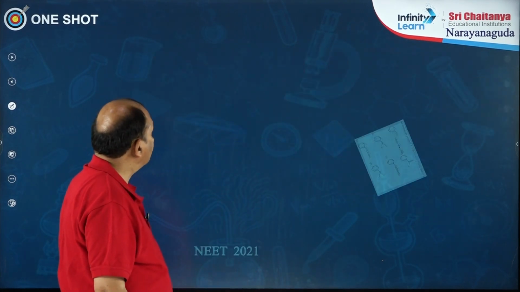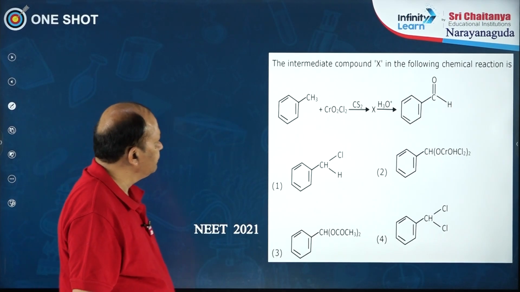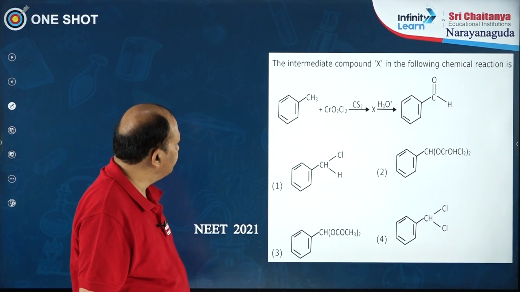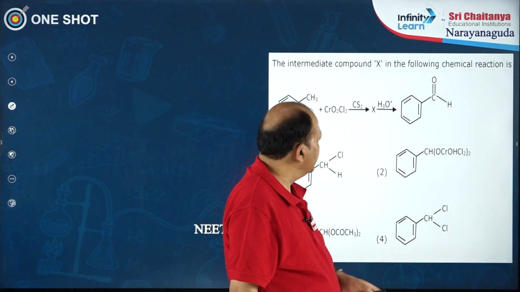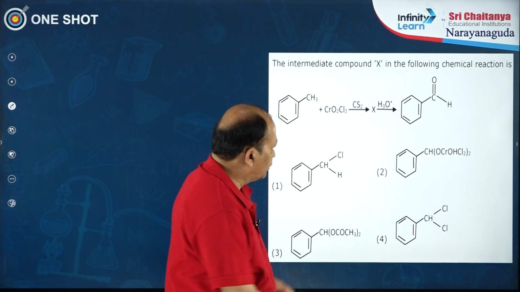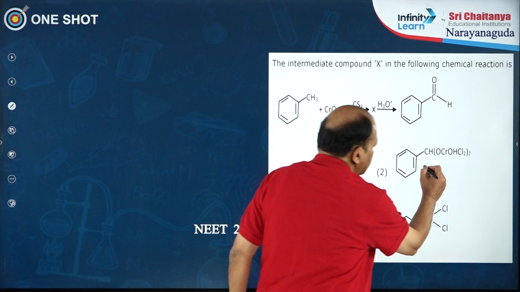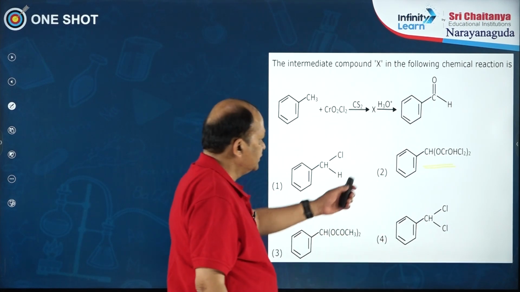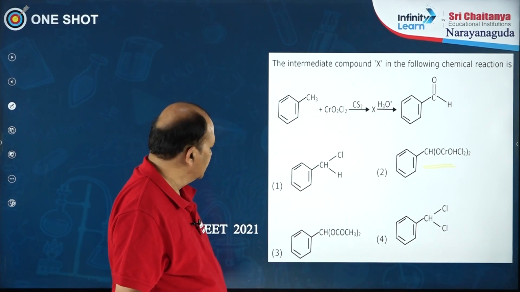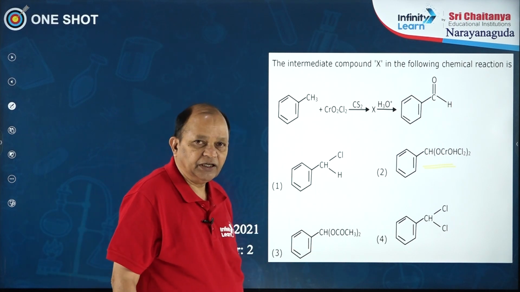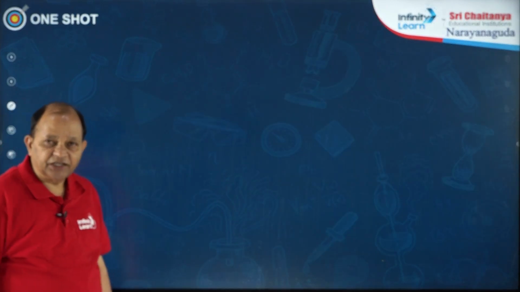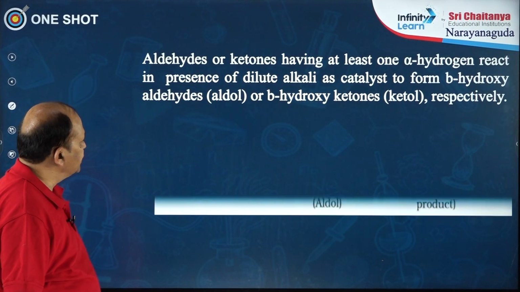Next, here is a question that was asked in NEET 2021: the intermediate compound X in the following chemical reaction is. Just now we have seen you get a chromium complex, and that is given as one of the options. So the correct option is option 2 for this question. The next reaction is aldol condensation.